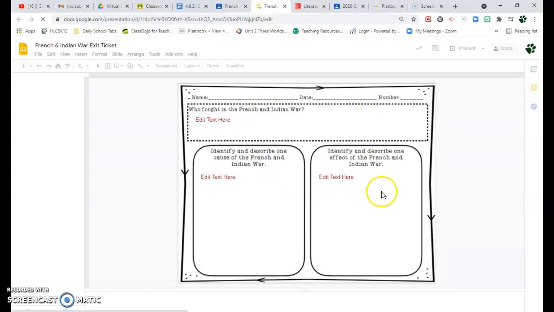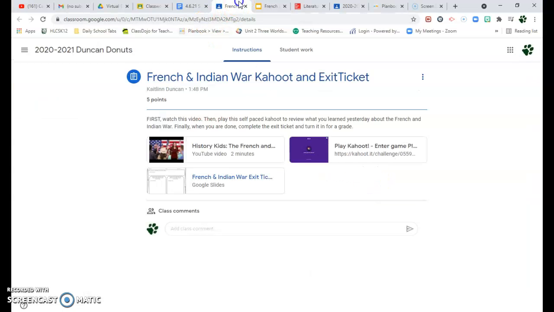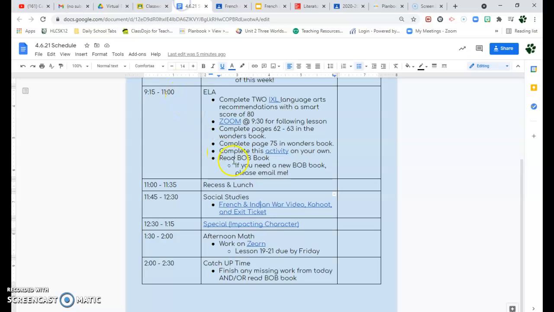There are 3 questions you need to answer. Who fought the French and Indian War? Identify and describe one cause of the French and Indian War. So what caused the war to start? And describe the effect of the French and Indian War. When you're done with that, make sure you turn it in, please. That is also graded. And for afternoon or special, you have impacting character.